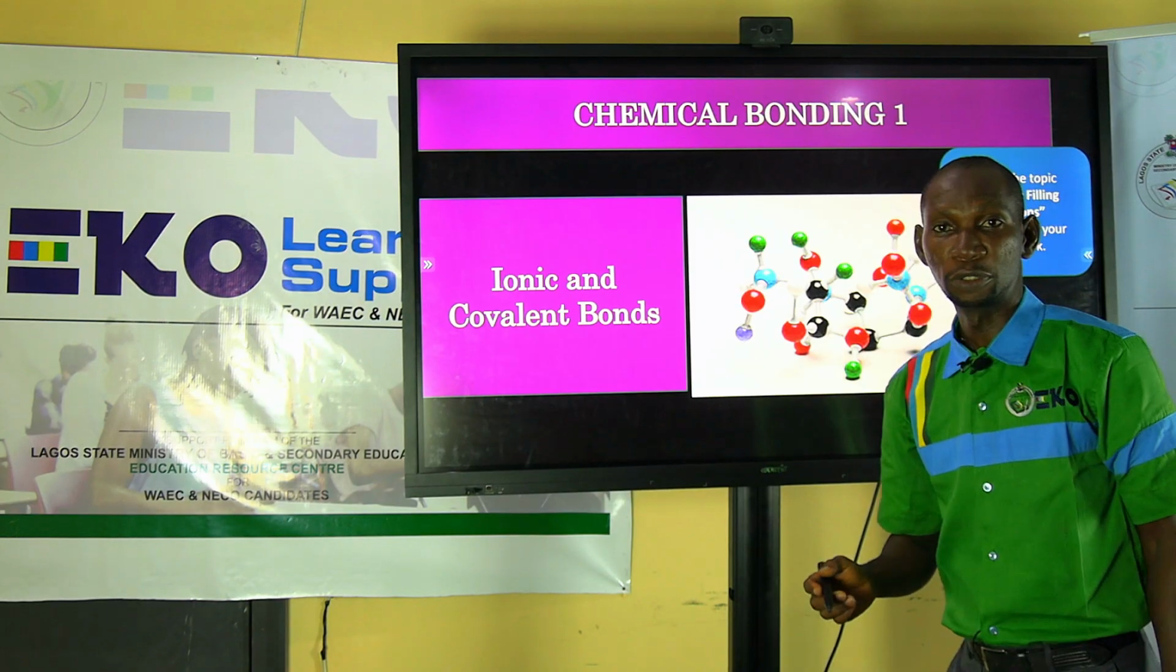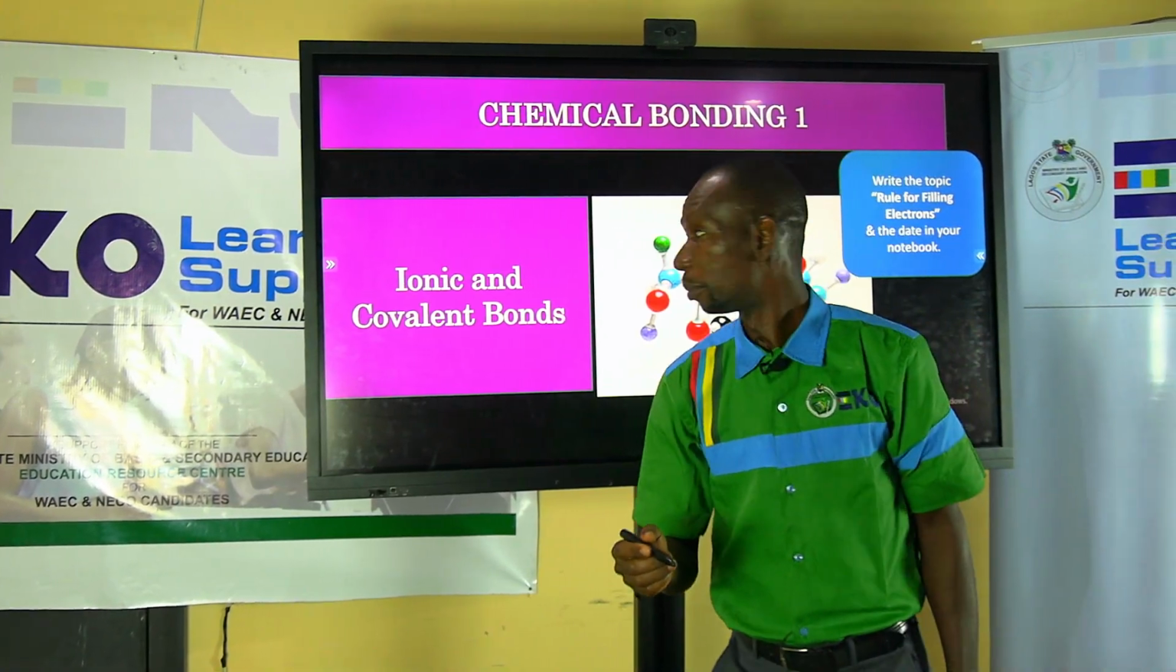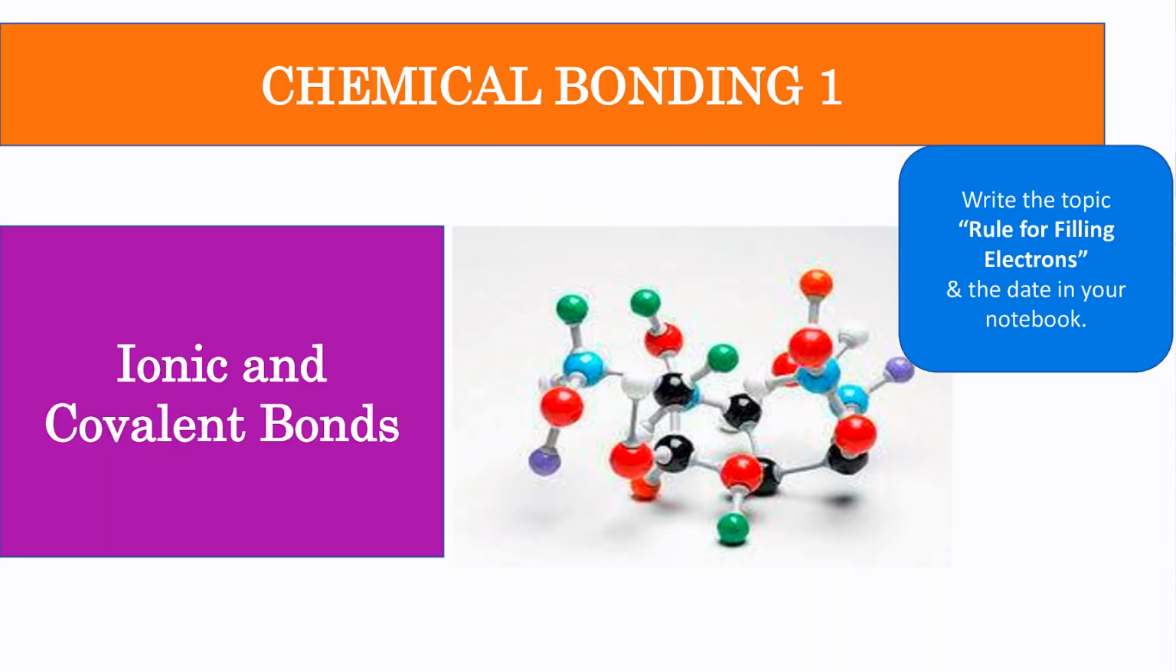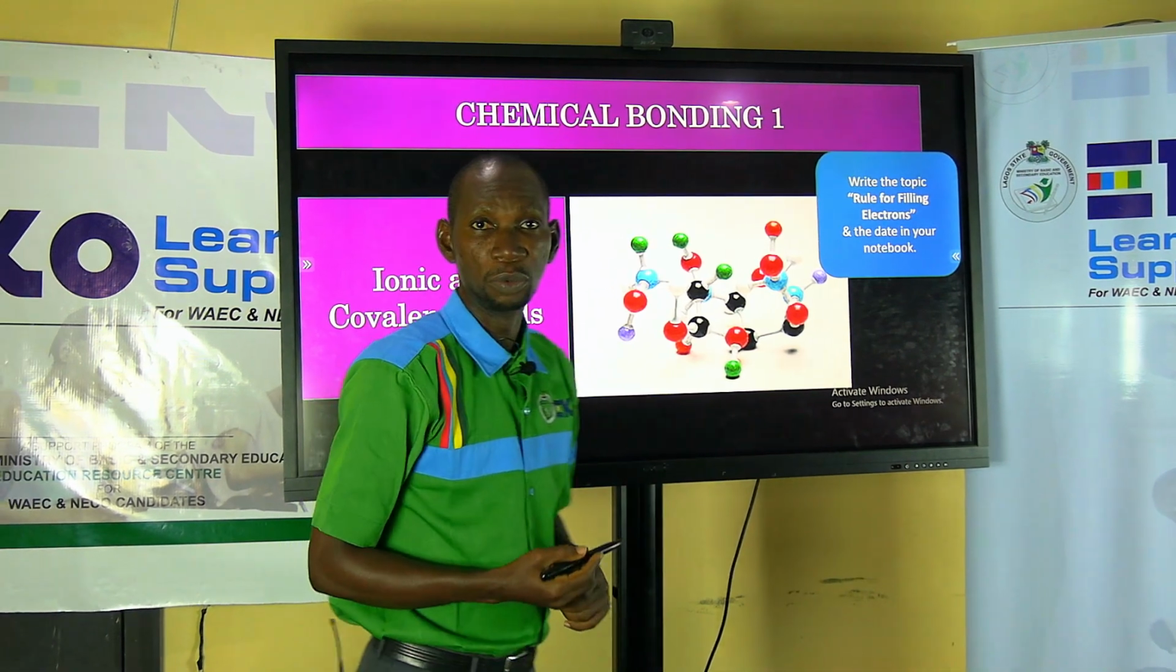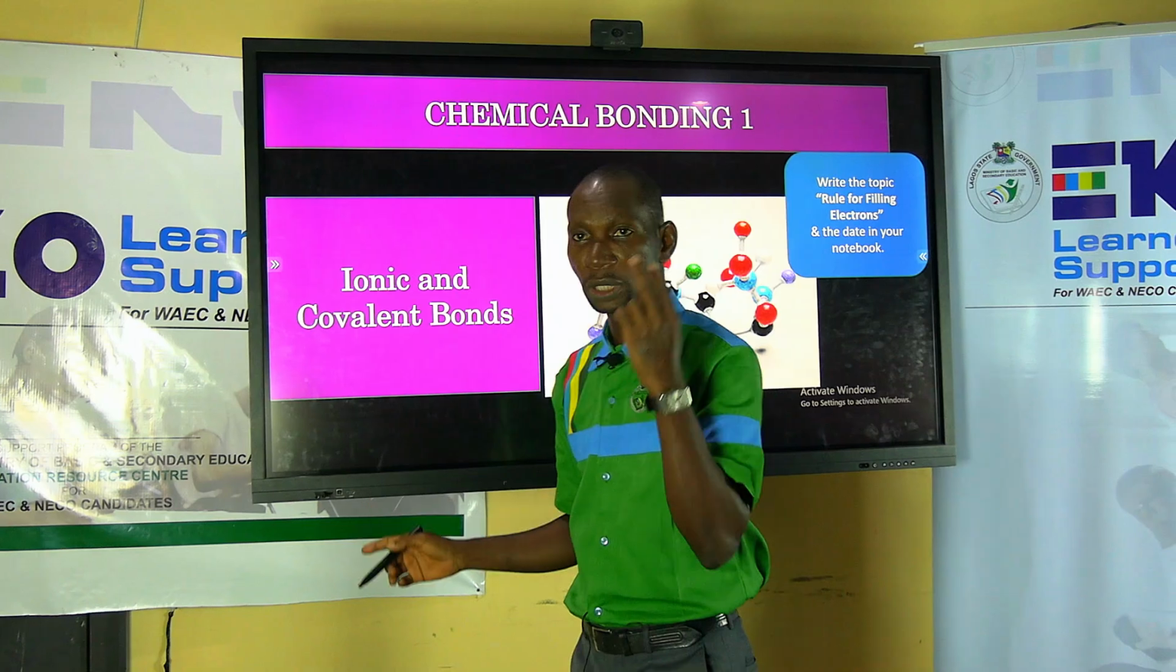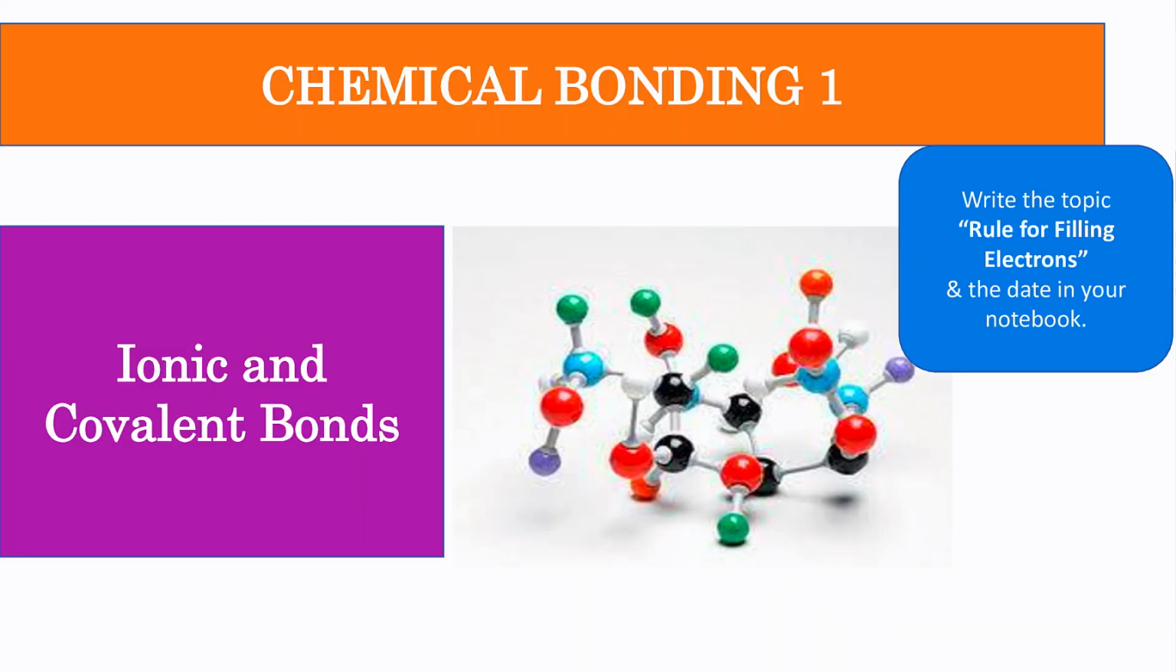So, I want you to take your notes and your pen, and write the topic down. This is the first part of this topic, Chemical Bonding 1. In this class, we will focus on two types of bonds, ionic and covalent bonds.